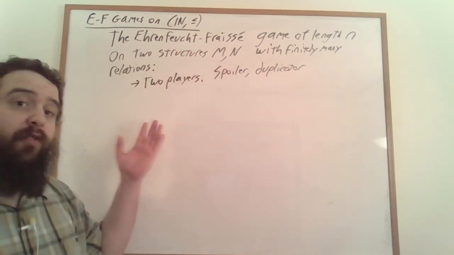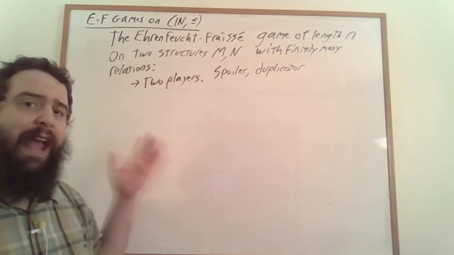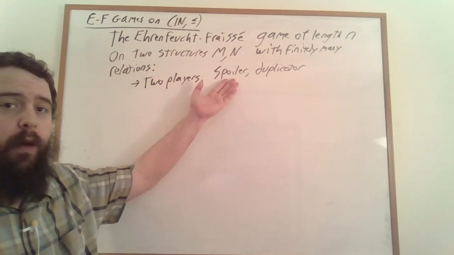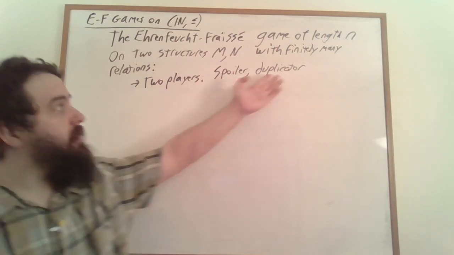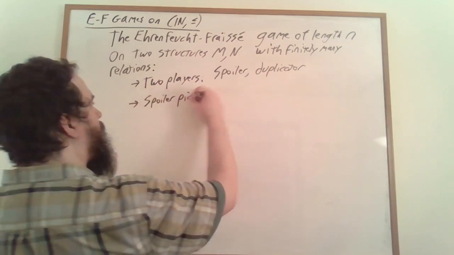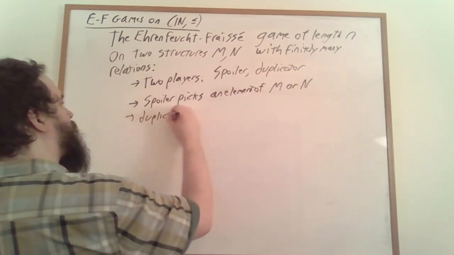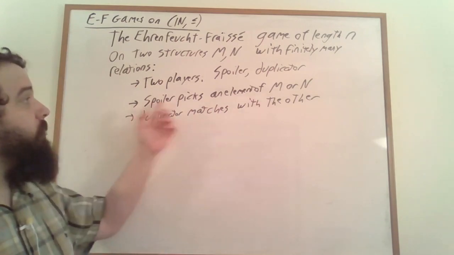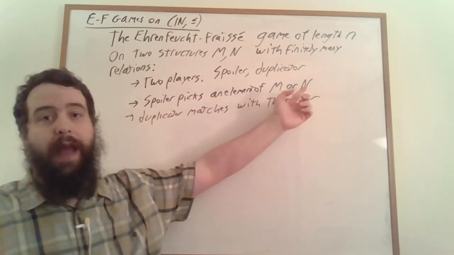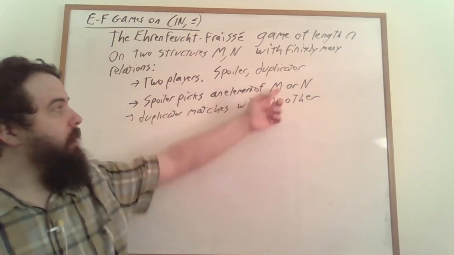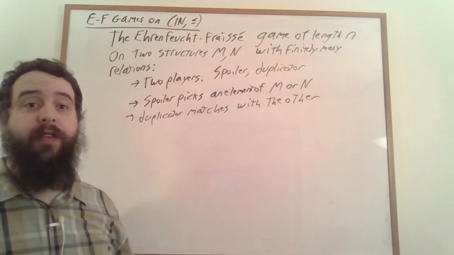These games have two players to them that play very asymmetric roles. The first player, who's sometimes called player 1, is called spoiler, and the second player, sometimes called player 2, is called duplicator. On each turn, spoiler will first pick an element of either M or N, and then duplicator will match that element with an element of the other structure.